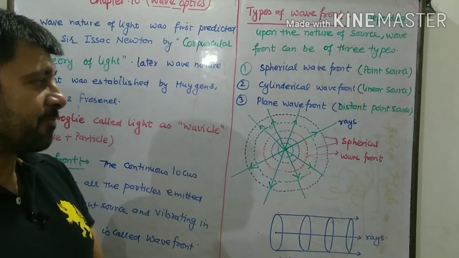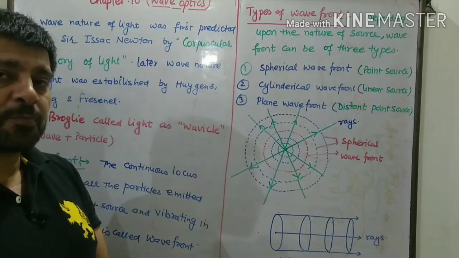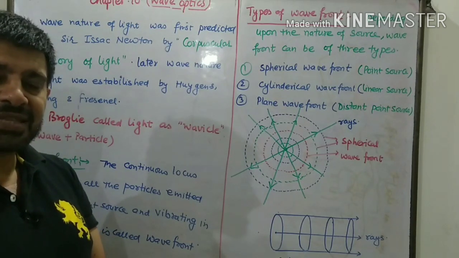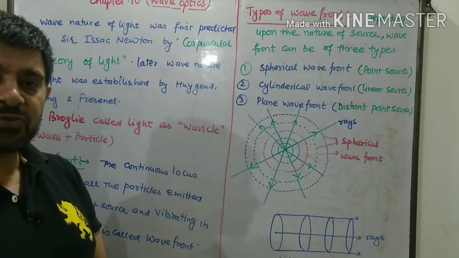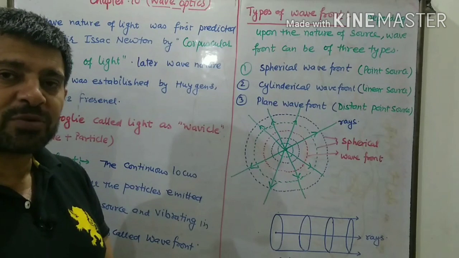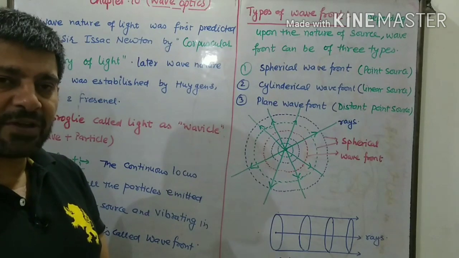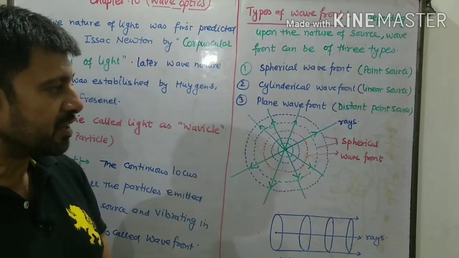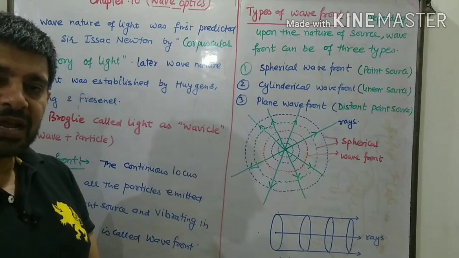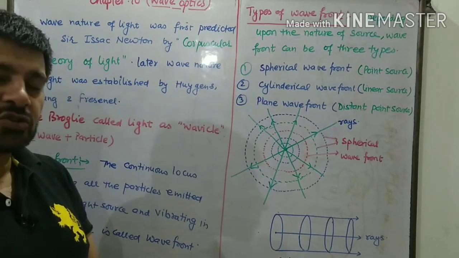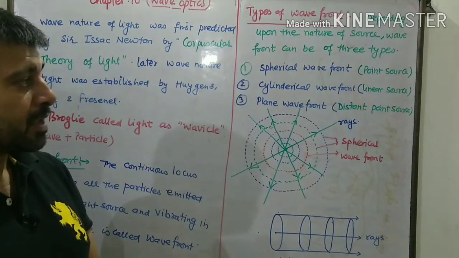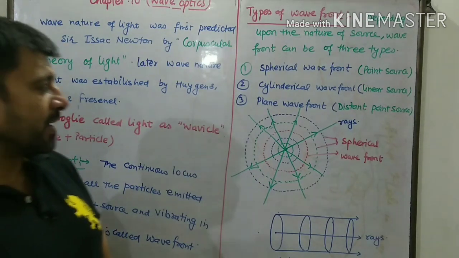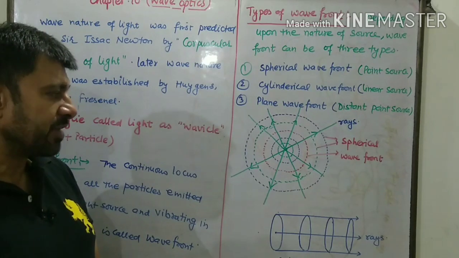Number three, plane wavefront: if a point source is at a large distance, then the wavefront, which was initially spherical, turns out to be a plane wavefront. So plane wavefronts are produced by a distant point source, cylindrical wavefronts by a linear source, and spherical wavefronts by a point source.